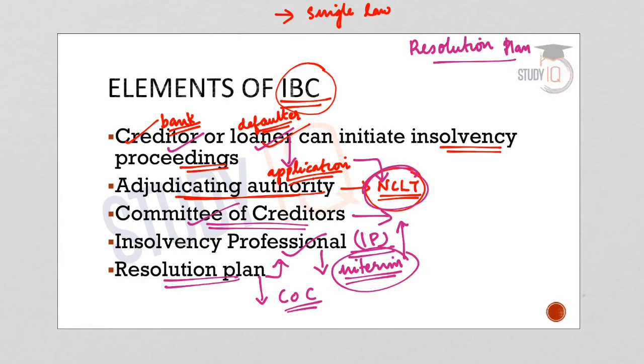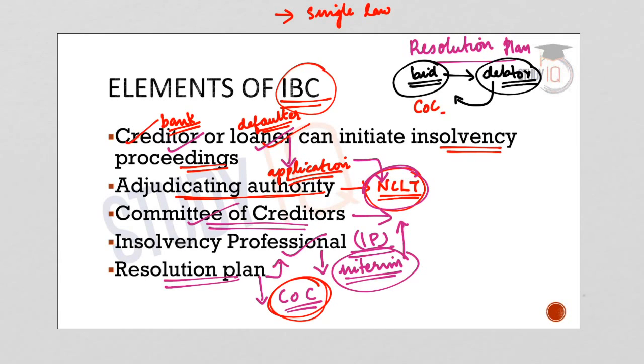A resolution plan is a bid or an offer for the corporate debtor, through which the applicant proposes to repay the bad debt or part of the bad debt of the corporate debtor. So here the resolution applicant agrees to pay a part of the debt or the complete debt of the debtor in this period of time.